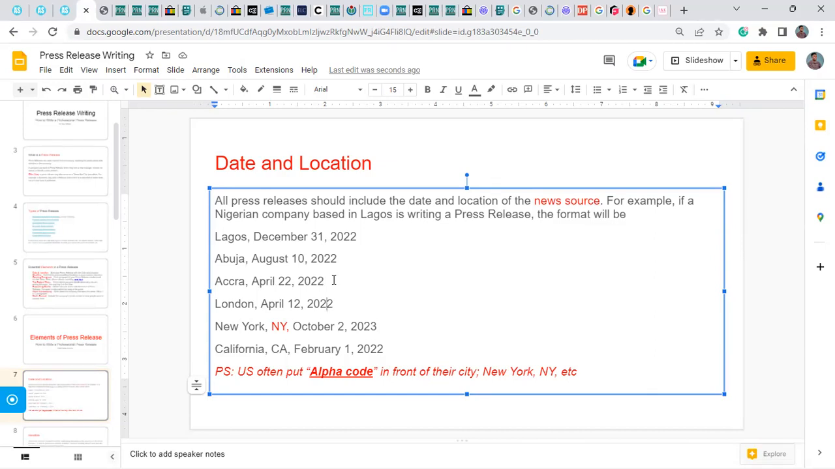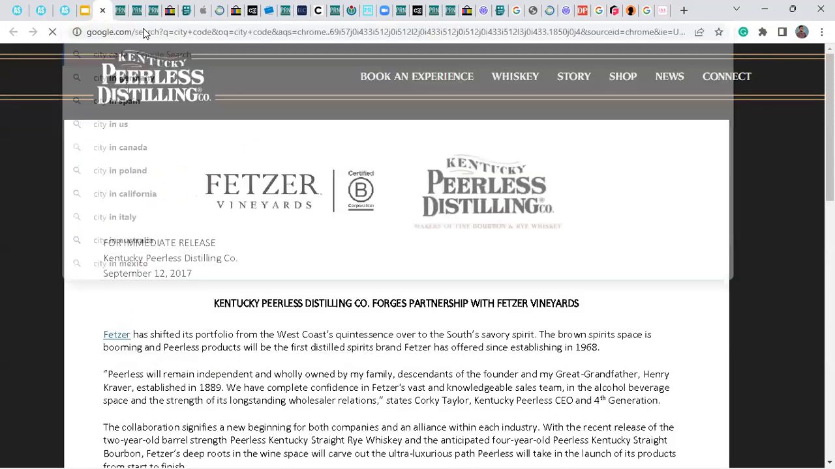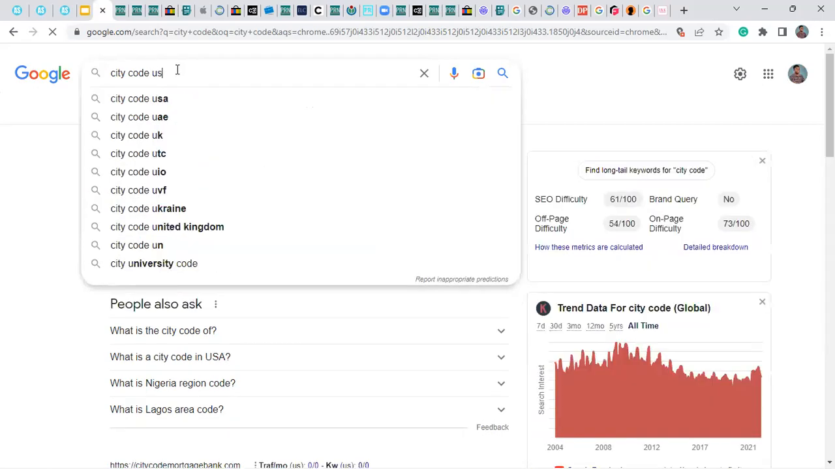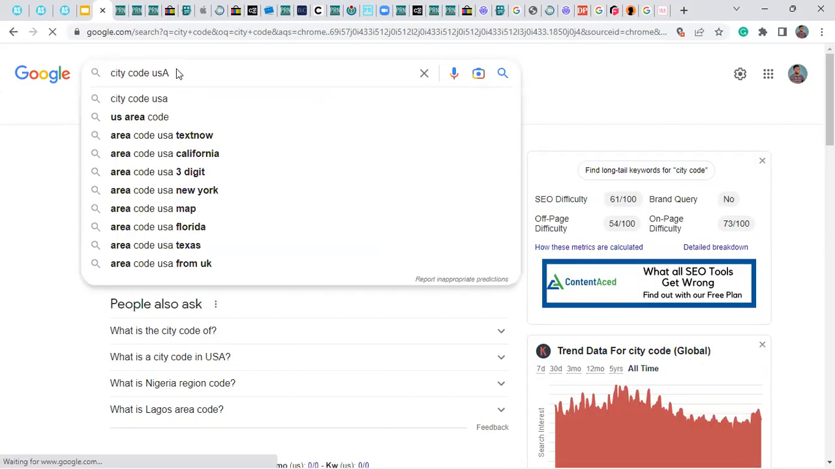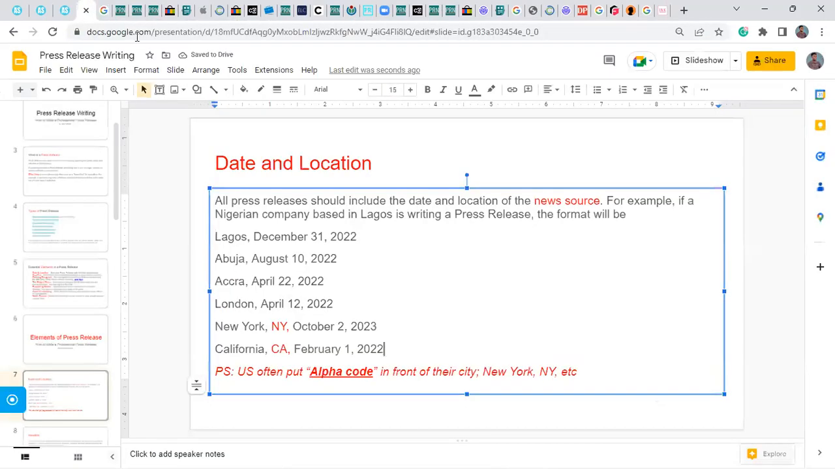A company that is based in the US, please note this, this is vital. When you are creating a press release for a US brand, there are what we call alpha codes. People may call it a city code, but that will not be correct. It is more like the abbreviation of the states, the alpha code.